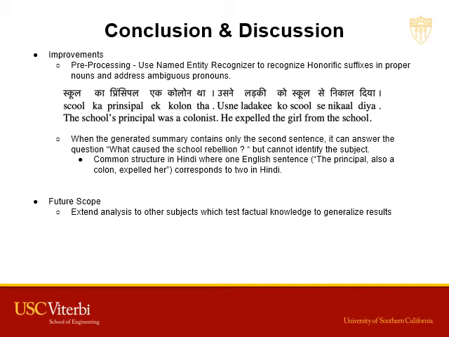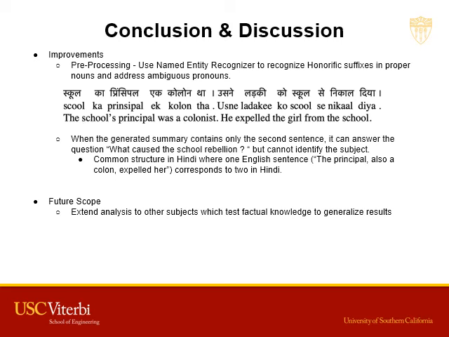We also note certain improvements that could be made to generate better summaries. Two problems that we notice are, without a pre-processing step, models have difficulty in dealing with honorific suffixes in proper nouns like Gandhi and Gandhiji separately. As the ending 'ji' is to be removed only in the case of proper nouns, we cannot generalize this as a stemmer rule. We also note the impact of ambiguous pronouns, a common feature in Hindi.